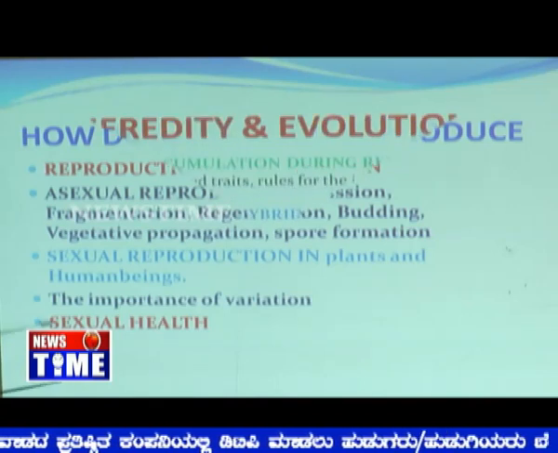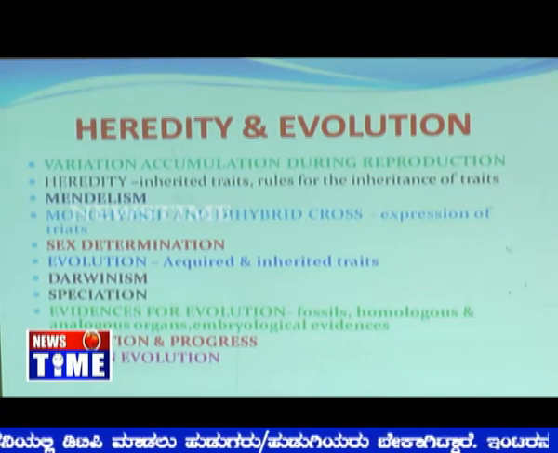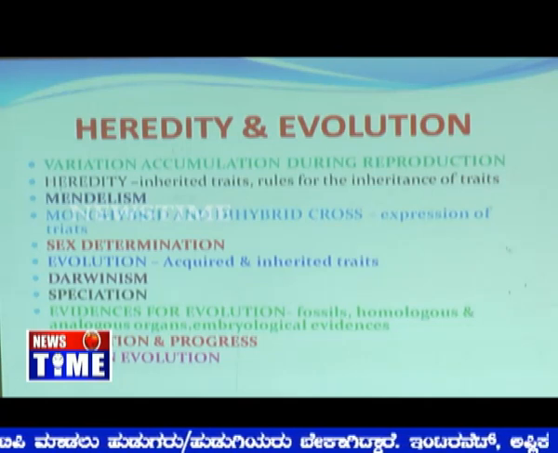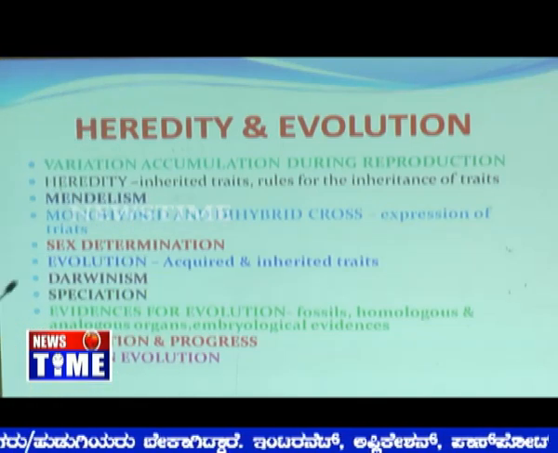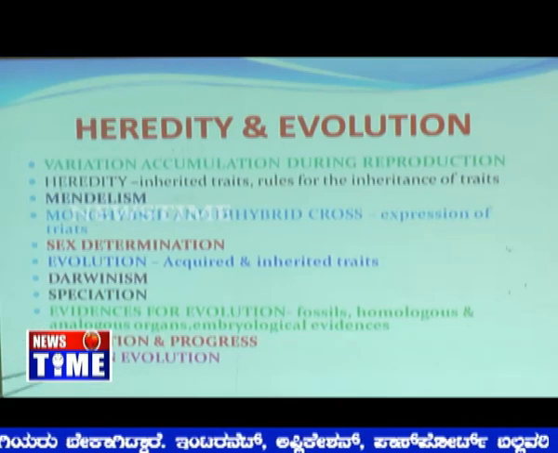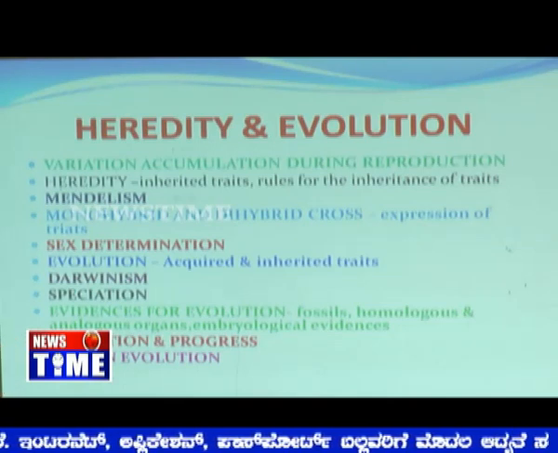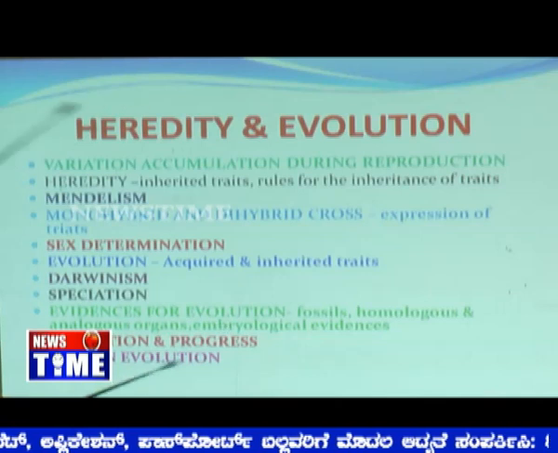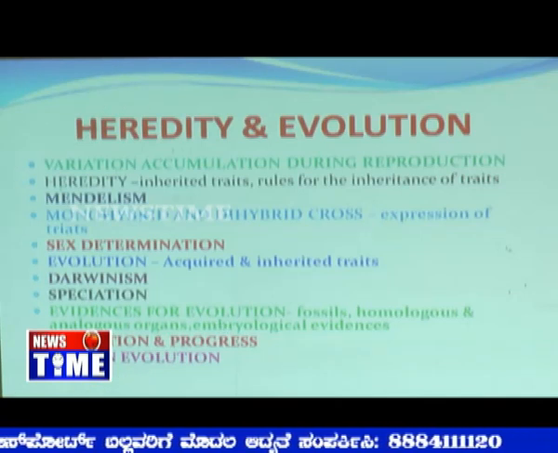Then we come across a very important aspect, that is sexual health, that we are going to learn. The next chapter is heredity and evolution. It's very important, as is control and coordination, wherein we come across a wonderful concept, that is human evolution. We are very well civilized nowadays, we are flying in air, we are reaching Mars and all. But how were our ancient people? That will be learnt in this.